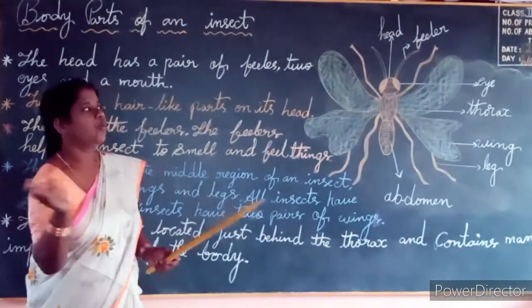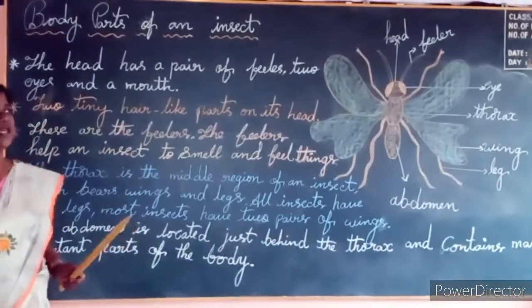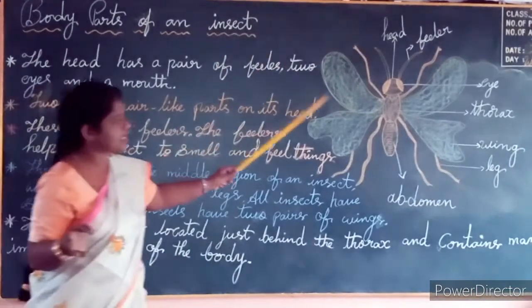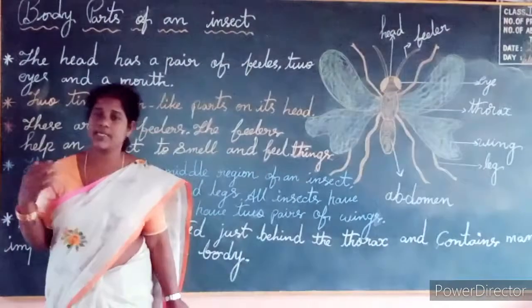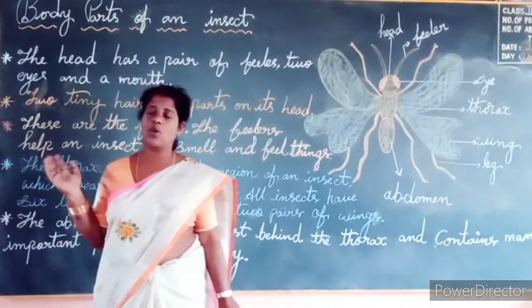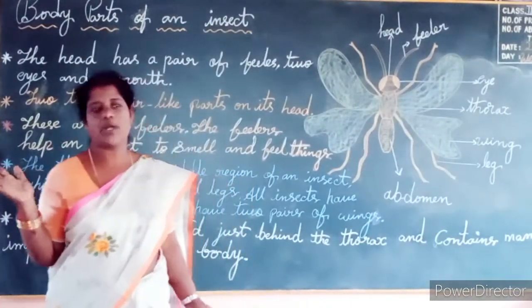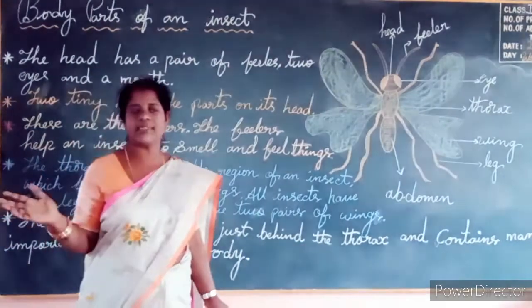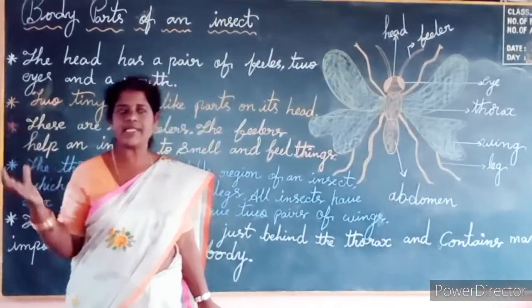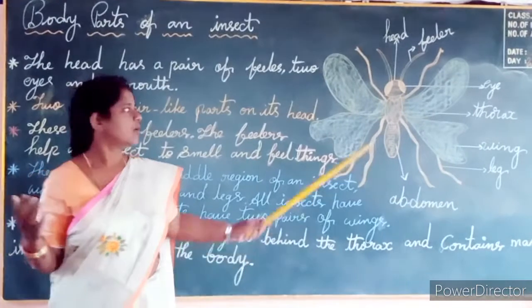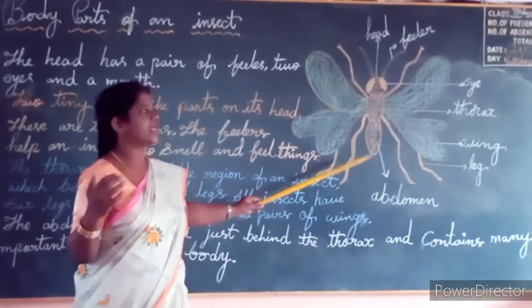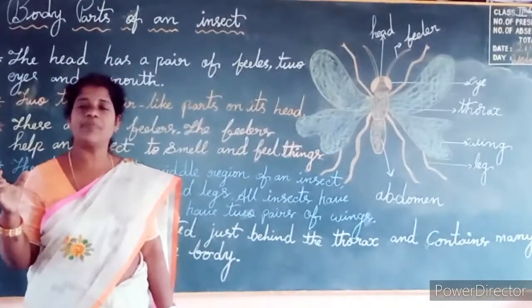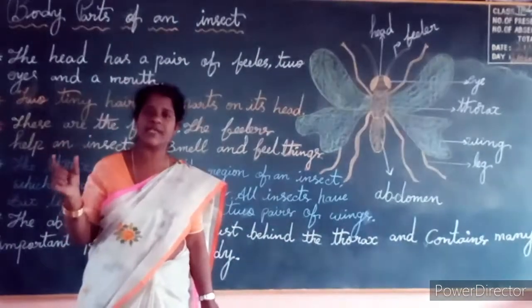Okay, next, how do insects breathe? Children, I hope you are following the lesson, what I am saying. Try to understand. If you have any doubts, please keep a message. Okay, and see how insects breathe. Insects breathe through the spiracles.